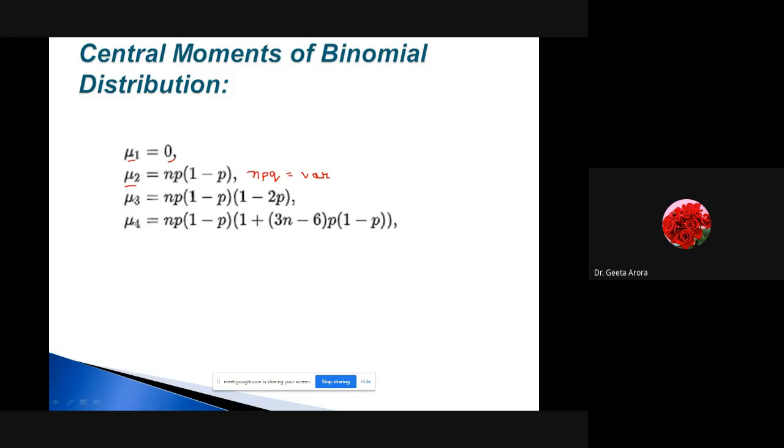Similarly, if we talk about mu3, it is given by NPQ into 1 minus 2p. Mu4 is given by NPQ into 1 plus 3n minus 6 into PQ. So instead of minus q, it's better to go for q because it's easy to summarize and to work with it.